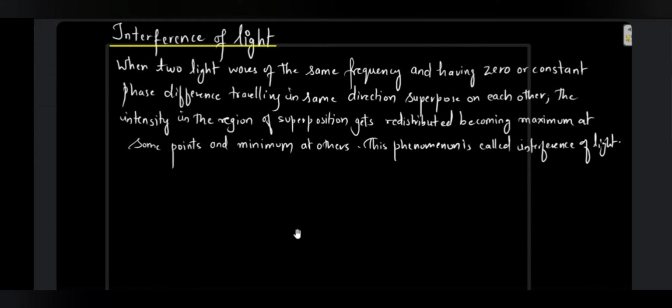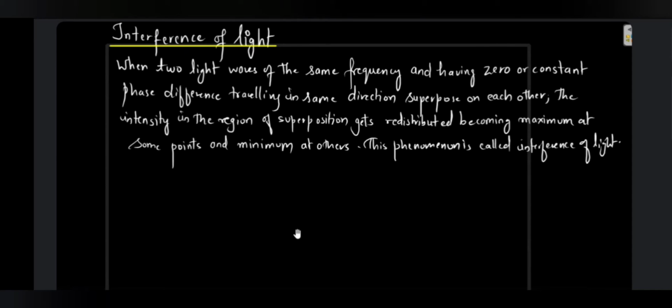The next topic we have is interference of light. That is, as the name tells us, when two lights or two waves of light interfere with each other, they mix and interact with each other. What is going to happen? That is interference of light.